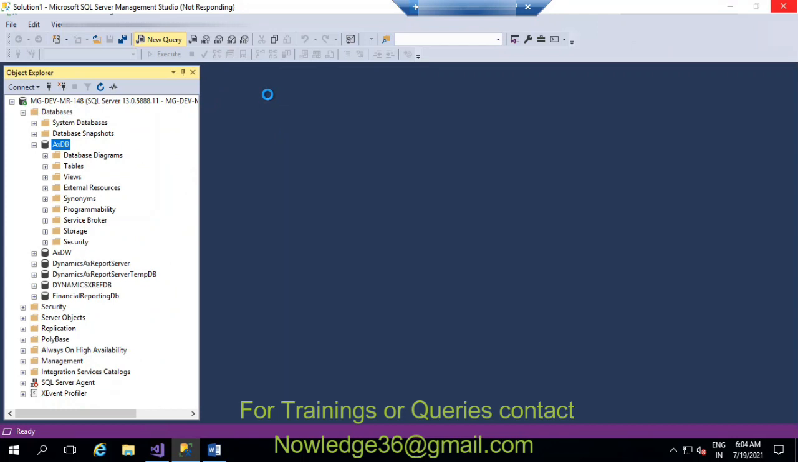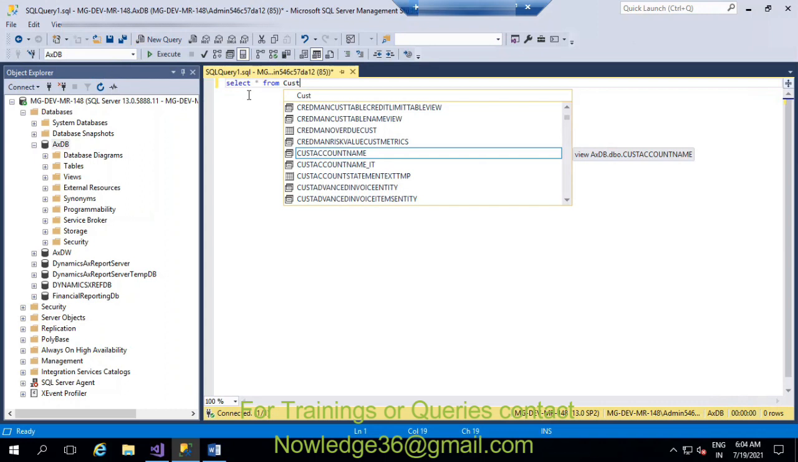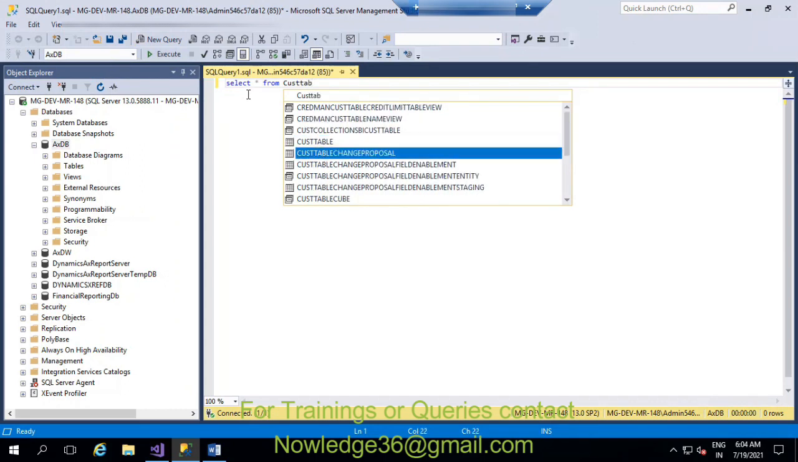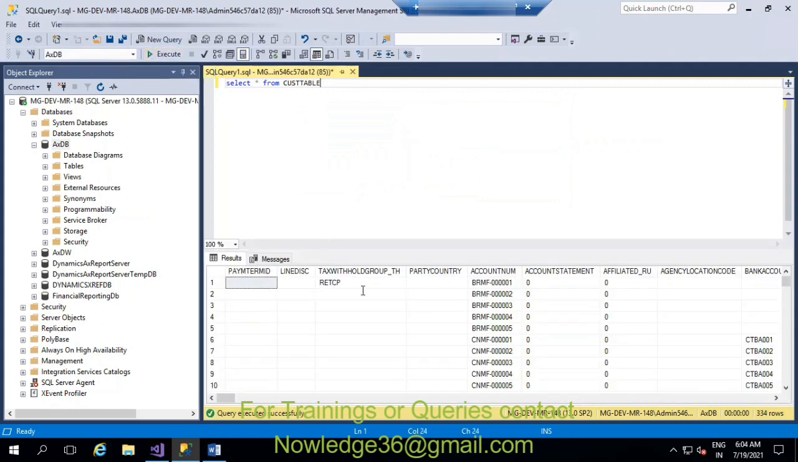There are many queries already available. I can show you one. Something like select star from any table that you can take. You can take standard tables or custom tables. Okay, so just this custom table. After that you can press Execute directly, or you can press the shortcut F5. So you will be able to see everything related to CustTable. In this way you can query the data whatever you need according to your requirement.